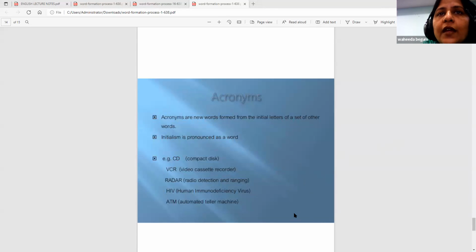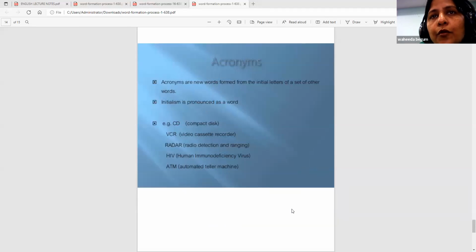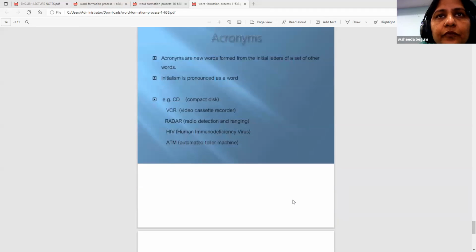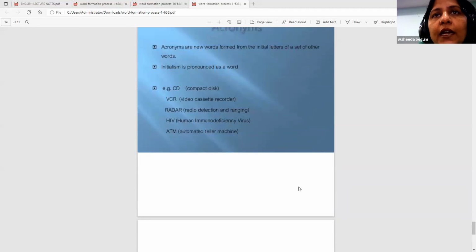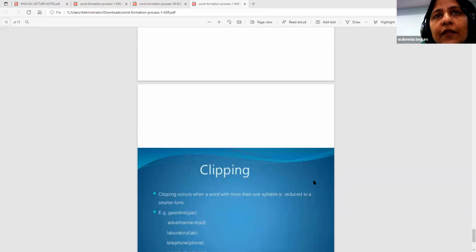Okay, video cassette recorder, radar. Radar is not a word, but it is an acronym. Radio detection and ranging. Human immunodeficiency virus (HIV). ATM, automated teller machine. These are some of the word examples that have been given.